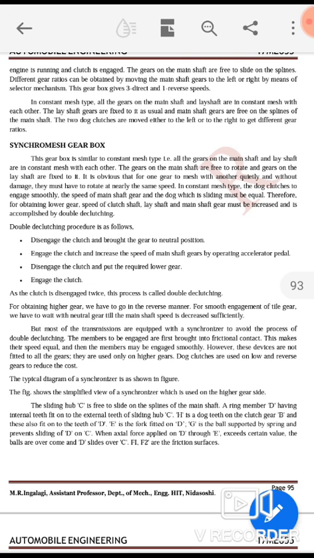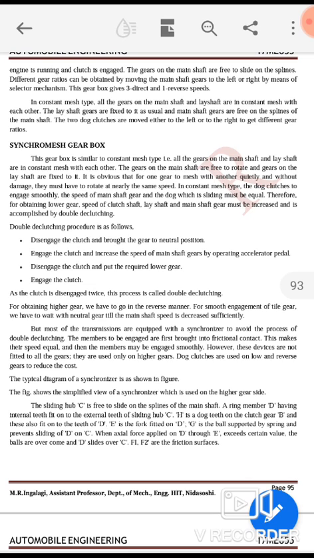The gearbox is similar to the constant mesh type, that is, all the gears on the main shaft and lay shaft are in constant mesh with each other. The gears on the main shaft are free to rotate, and gears on the lay shaft are fixed to it. It is obvious that for one gear to mesh with another quietly and without damage, they must rotate at nearly the same speed.